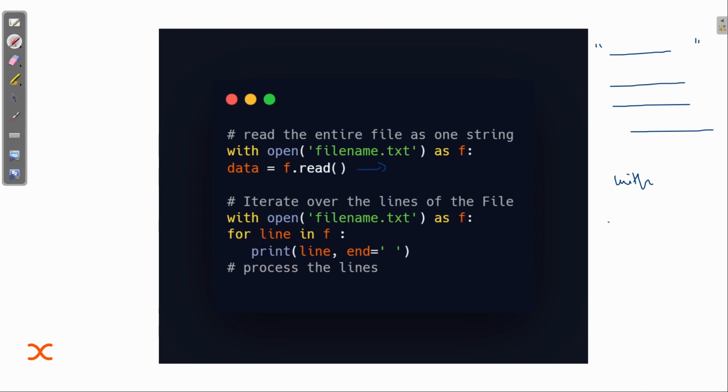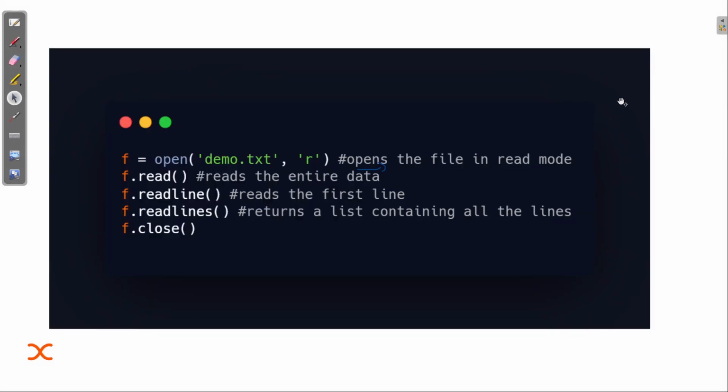It will first print one line of the file, then the second line, then the third line, and there is also a separator, so it will separate and process the lines. This is how it looks. We are going to code it, so don't worry. I will show you how the output looks.